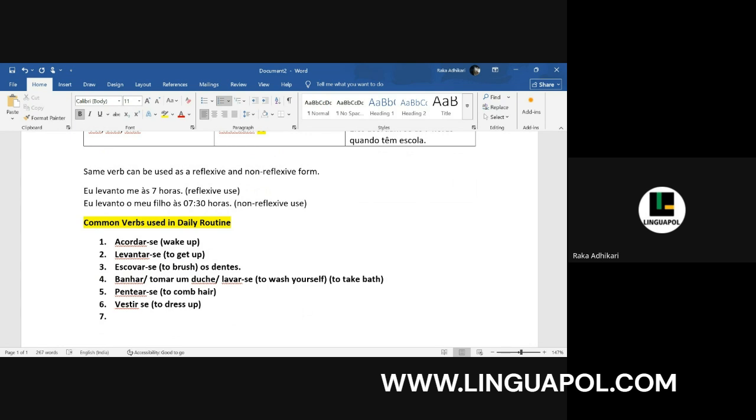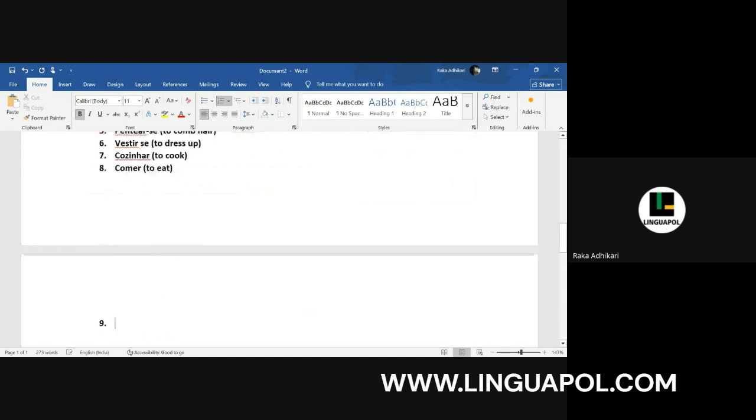Then we can use a non-reflexive verb like cozinhar, cook, cozinhar o café de manhã. Then comer, eat, comer café de manhã. Or we can also use tomar o café. So if you are talking about coffee or tea, then we can use the verb tomar, to take. Okay? Tomar o café ou chá. Or along with cozinhar, we can also use preparar, to prepare.